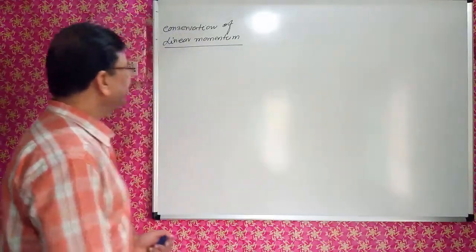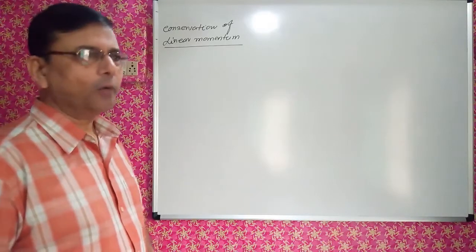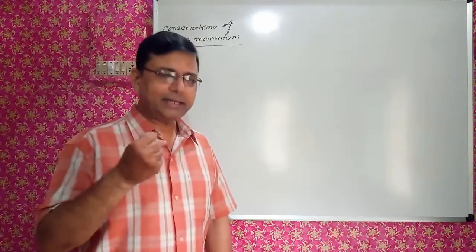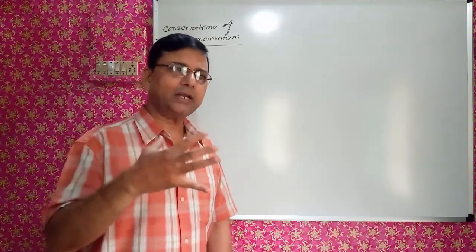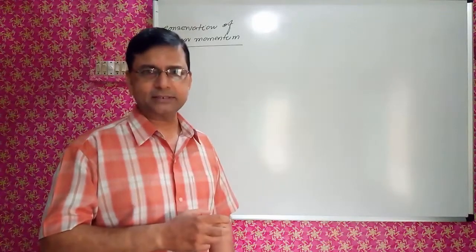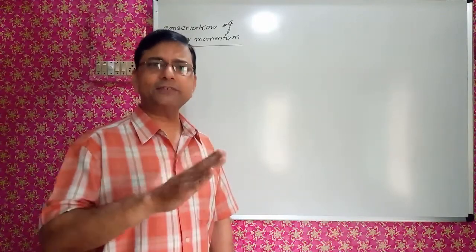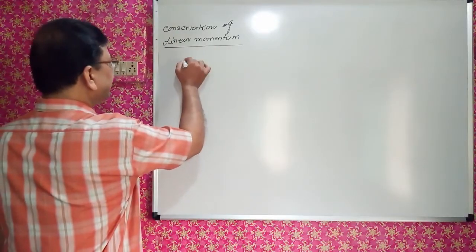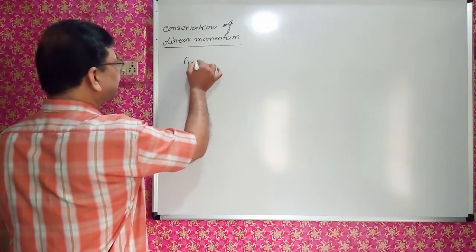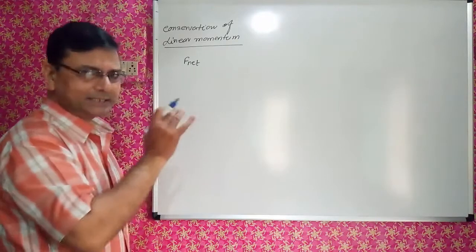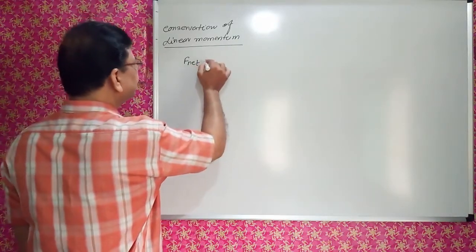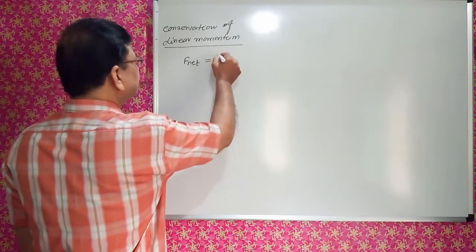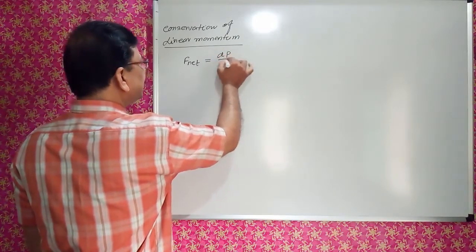We have studied in Newton's second law that net external force acting on the system of particles causes a rate of change of momentum. So we know that F net on the system of particles is equal to the rate of change of momentum.